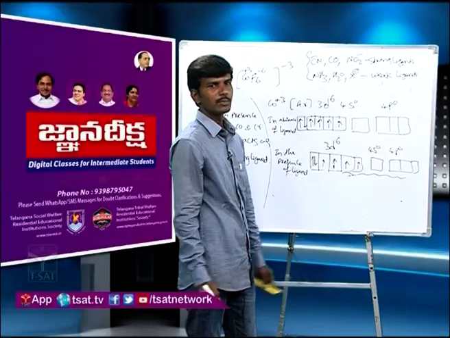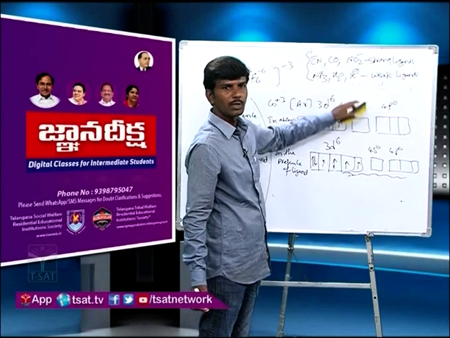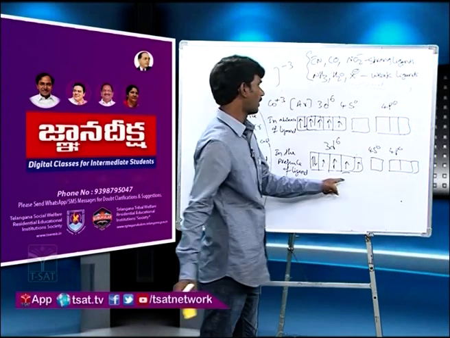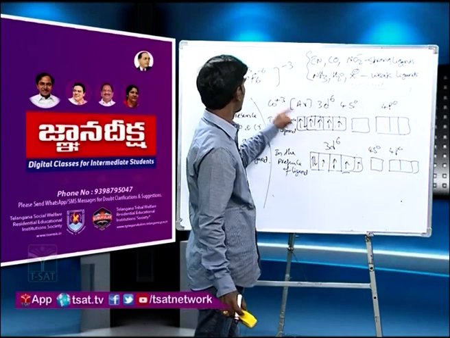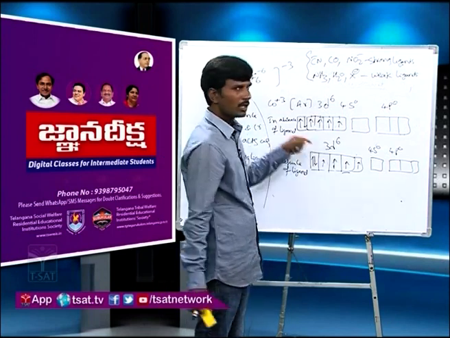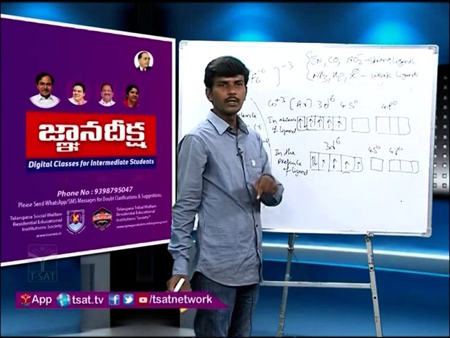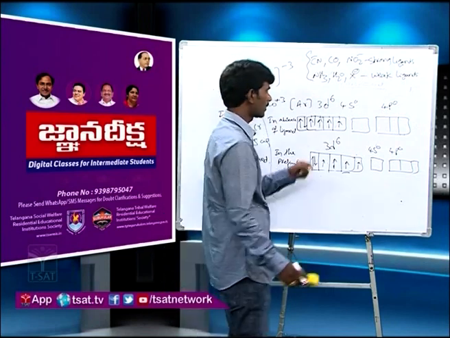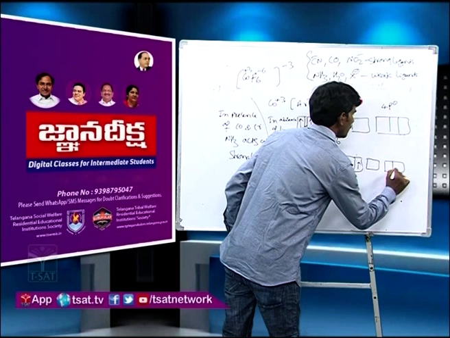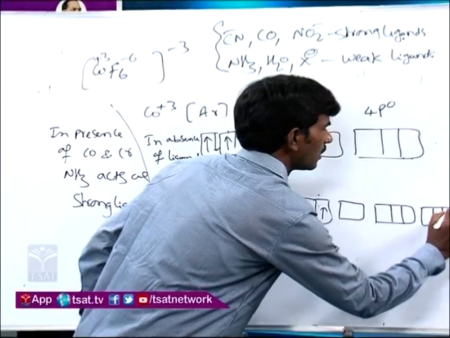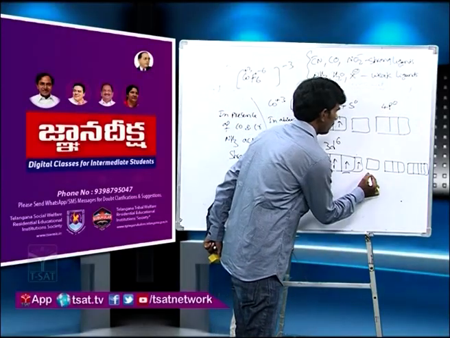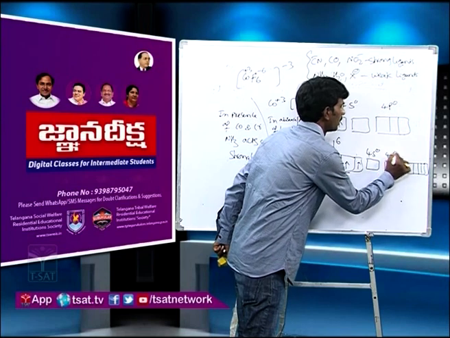Why won't pairing take place? Because it is a weak field ligand; it won't influence the pairing. So that's why no d orbital is available for bonding. You can ask why I am searching for a d orbital. It is a hexa-coordinated complex, and with six coordination, either d2sp3 or sp3d2 is possible. So that's why I am searching for that. Here you see one 4s orbital, three 4p orbitals, and the 4d orbitals.